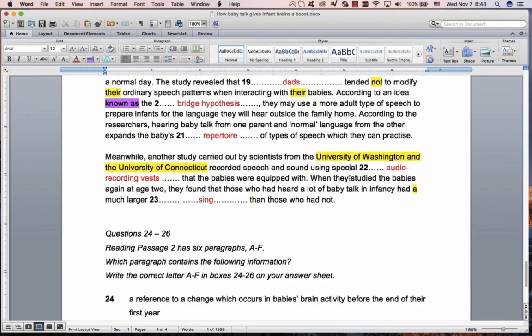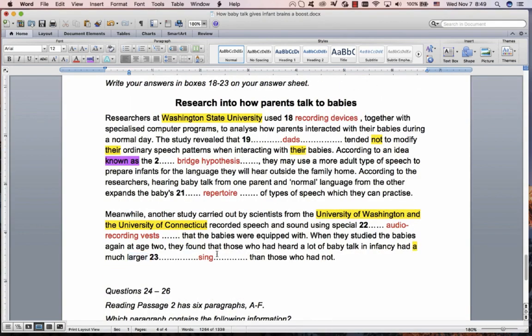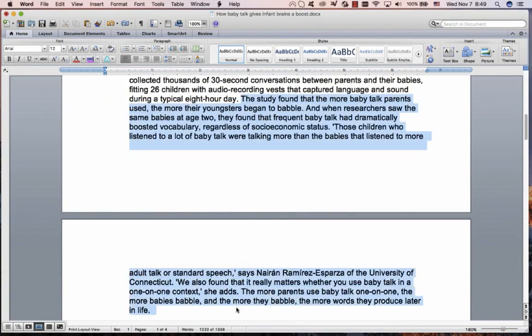And finally, we're looking for a singular. Those who had heard baby talk, those is talking about babies, had much larger something than those who had not. And now we run into a slight problem. I'll explain to you why, because I'm telling you you should be looking for a singular. We also want "much larger". That's also always a nice thing to look for. So it's actually somewhere over here. It could be anywhere. "We also found that." I think the best way to go about it is to look for "much larger".